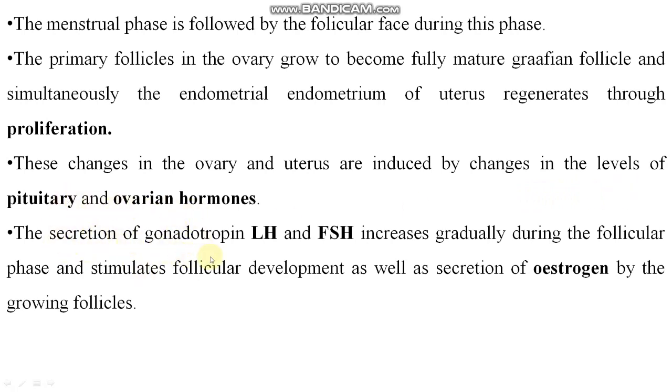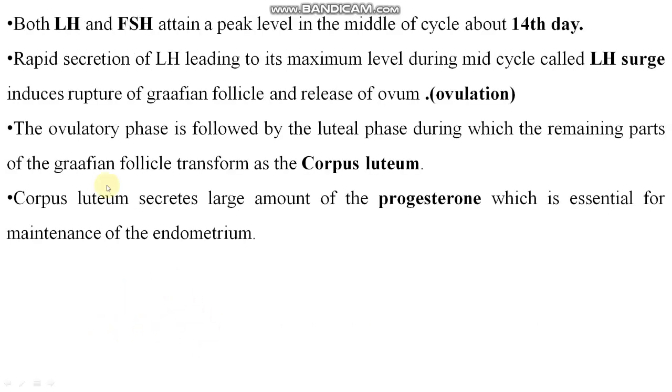So the secretion of gonadotropins LH and FSH increases gradually during the follicular phase. There are some hormonal imbalances also, and an increase of LH and FSH at the time of menstruation takes place. It stimulates follicle development as well as secretion of estrogen by the growing follicles. Clear? So LH and FSH are at peak level in the middle of cycle, about 14th day. You can see ovulation. I already explained it in the figure.